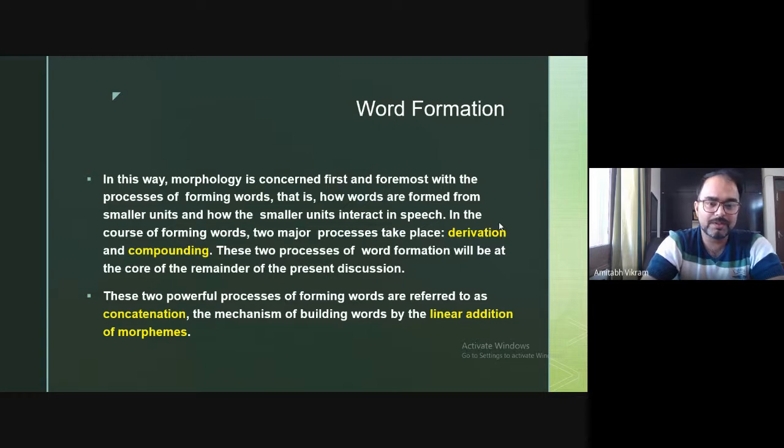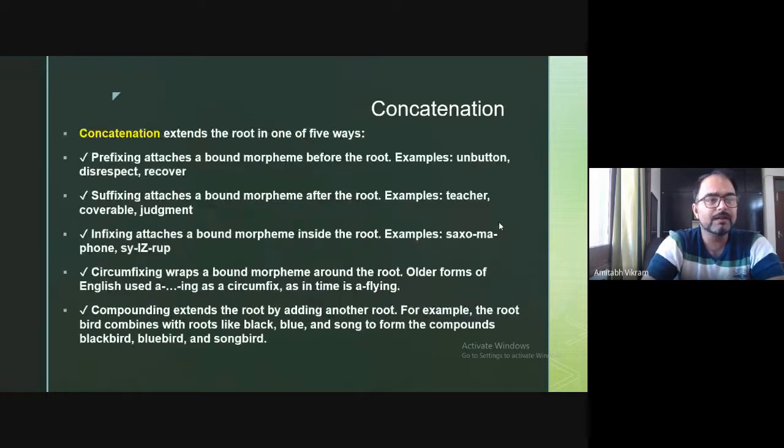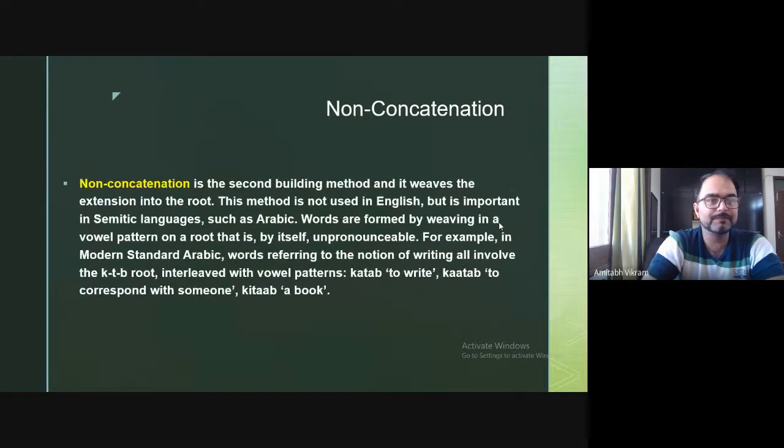So this concatenation is actually a linear addition of morphemes, and when we discuss derivation and compounding, we find that this linear addition takes place. Then we have discussed how concatenation extends the root in different ways, and we have discussed these five ways: prefixing, suffixing, infixing, circumfixing, and compounding.